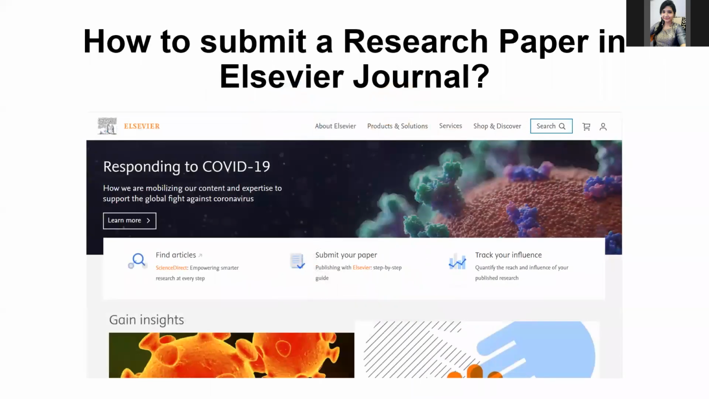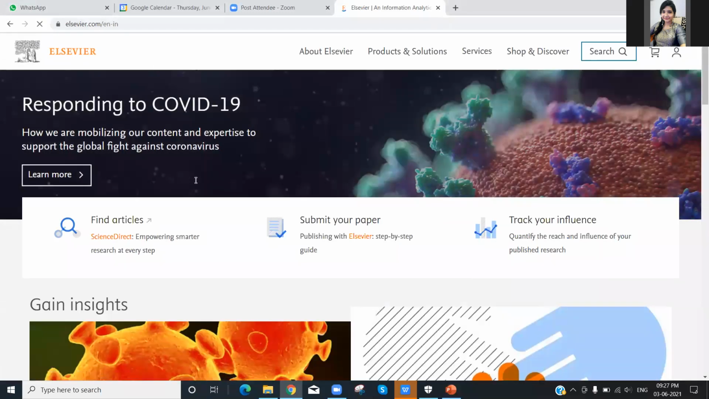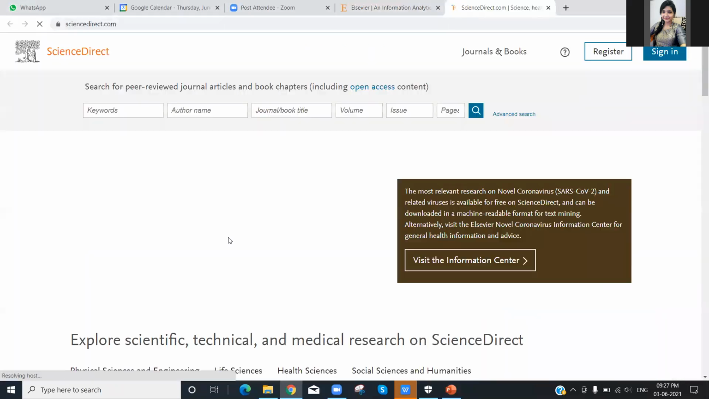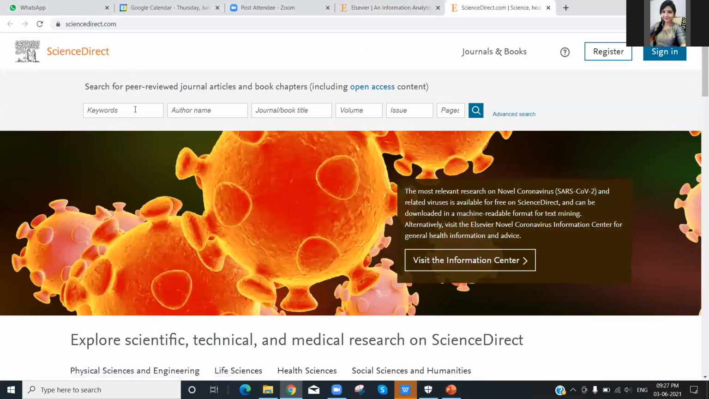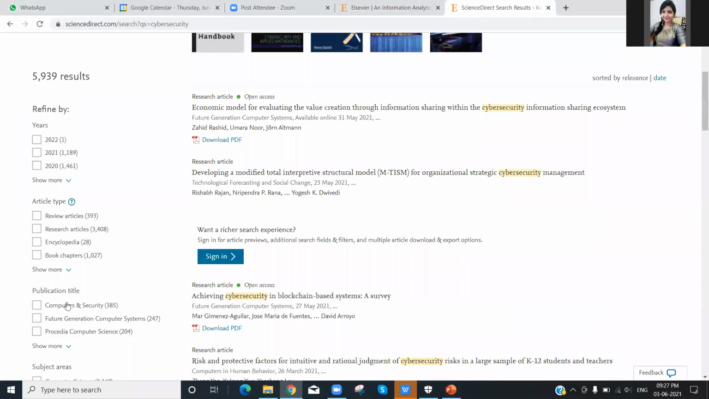Then let's see how to submit a research paper in an Elsevier journal. So this is the home page of Elsevier. Go to Google and search Elsevier. You will be directed to this page. Here we can find any articles. It will be directed to ScienceDirect. Here we can type any keywords or author name we need. After searching, we will get the research articles based on that keyword, and these are the filters.